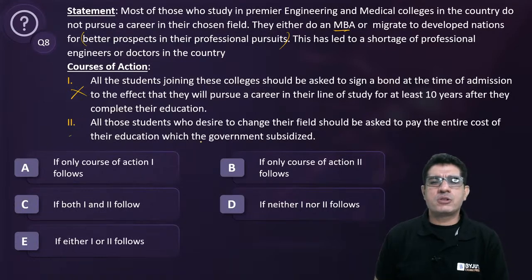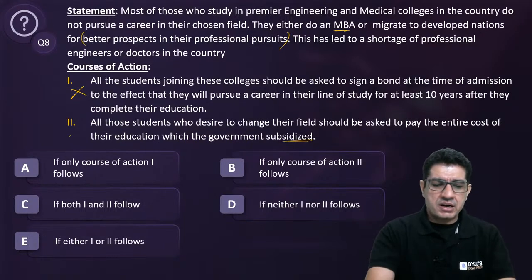Okay, second, all those students who desire to change their field should be asked to pay the entire cost of their education, which the government subsidized. Can we do that?